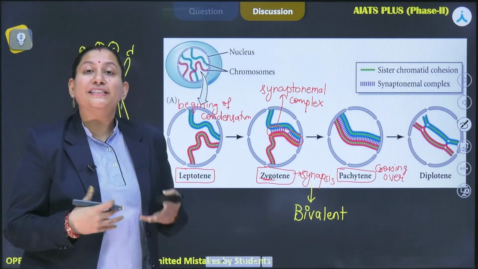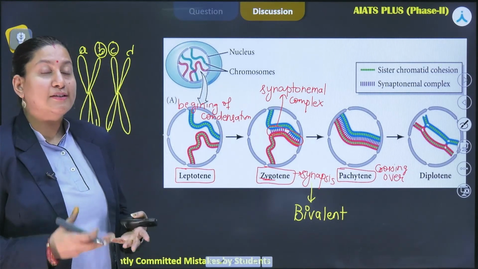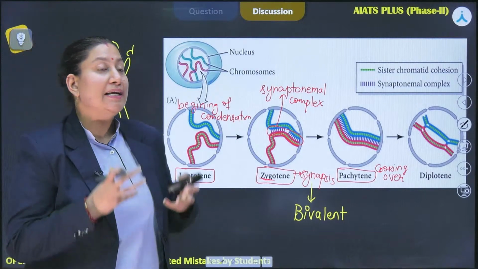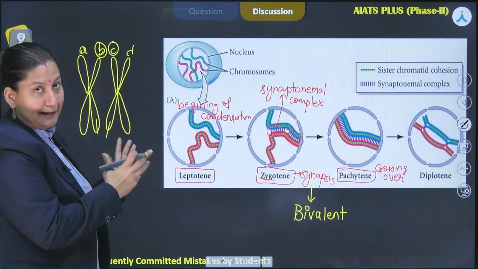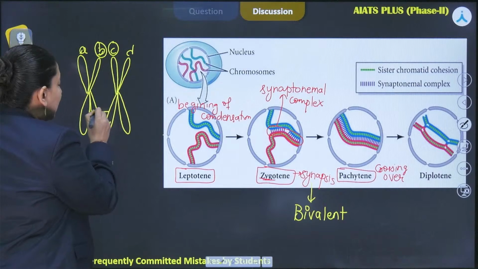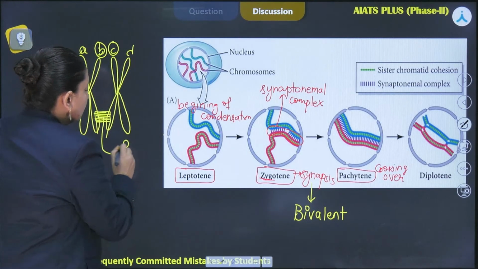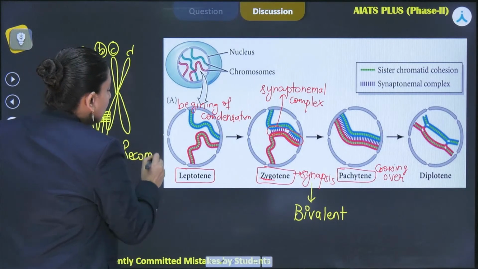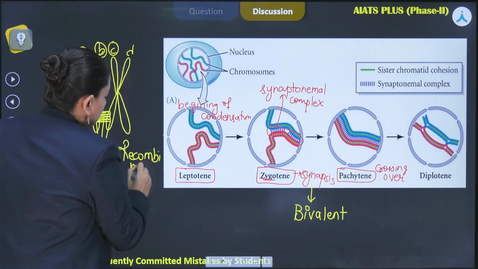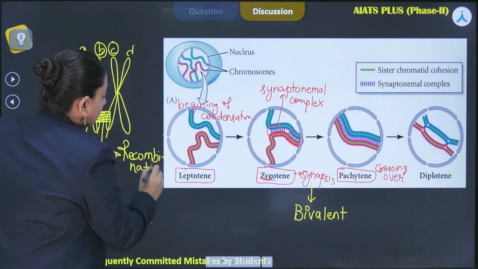But in order to facilitate this process, firstly we need an assembly that will allow tight binding. That particular assembly is known as the recombination nodule.